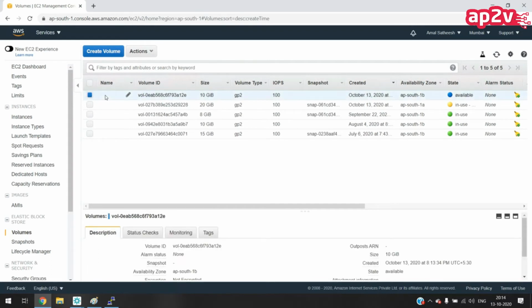The reason is that I told you availability zone 1A and 1B, the two availability zones, are working completely independently. First day also we discussed the same thing, right? Availability zones are working independently. There is no relation between these two. Suppose your instance is running on 1A and the volume is in 1B. How can we connect these two things? So the instance and the volume both should be in the same availability zone. Then only we can attach that.